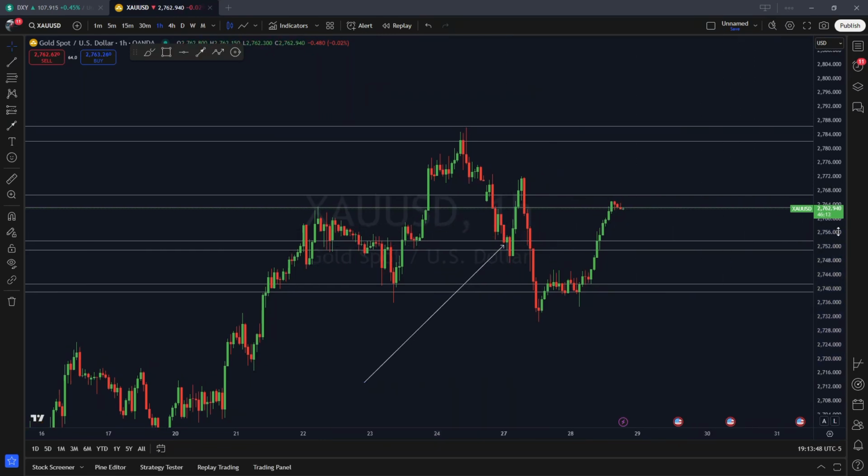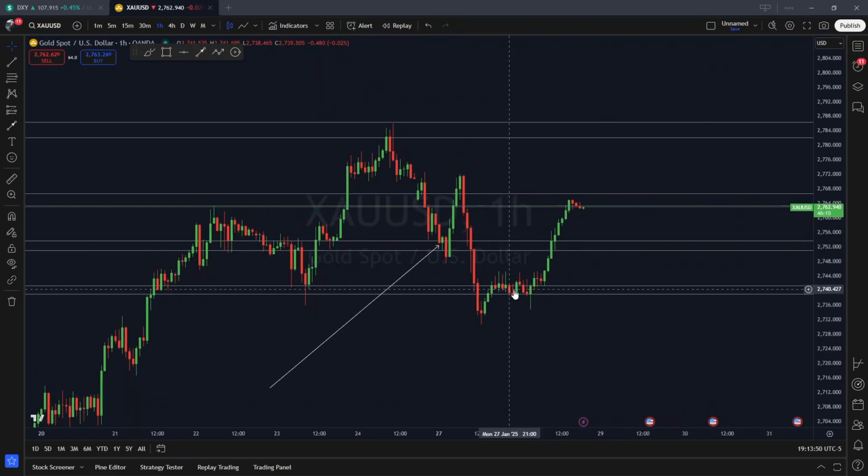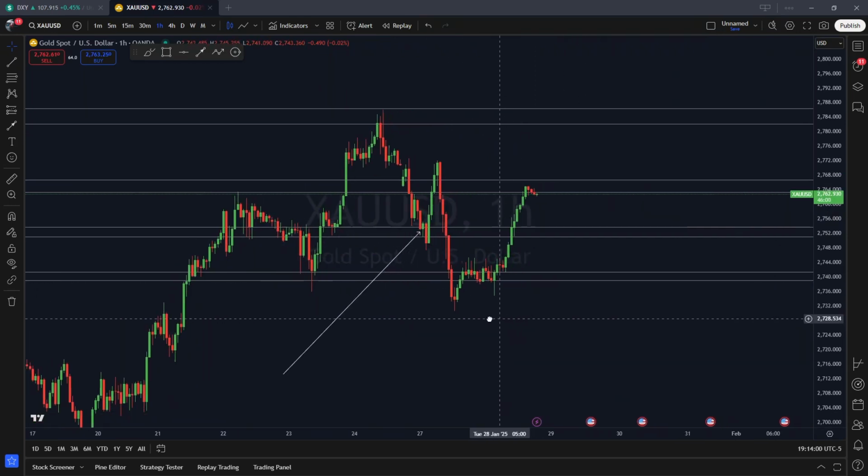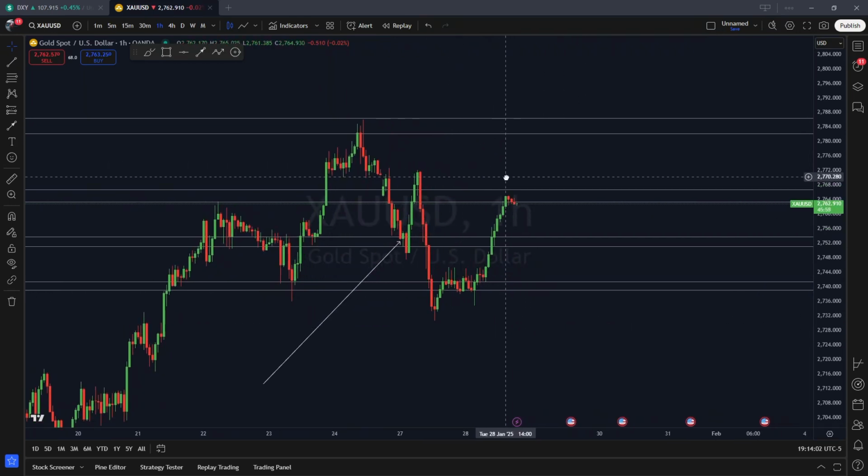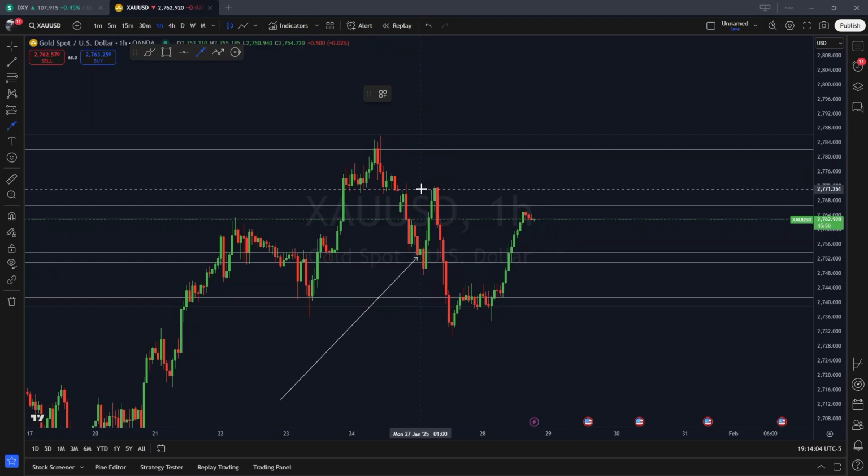And then we have, again, over here as well, we see a lot of reaction around this zone. We have our supports. We have just price rejecting and kind of just being indecisive around this area. So that is a zone that we can use to our advantage. I'm going to go ahead and mark this off as well here on the 1-hour.